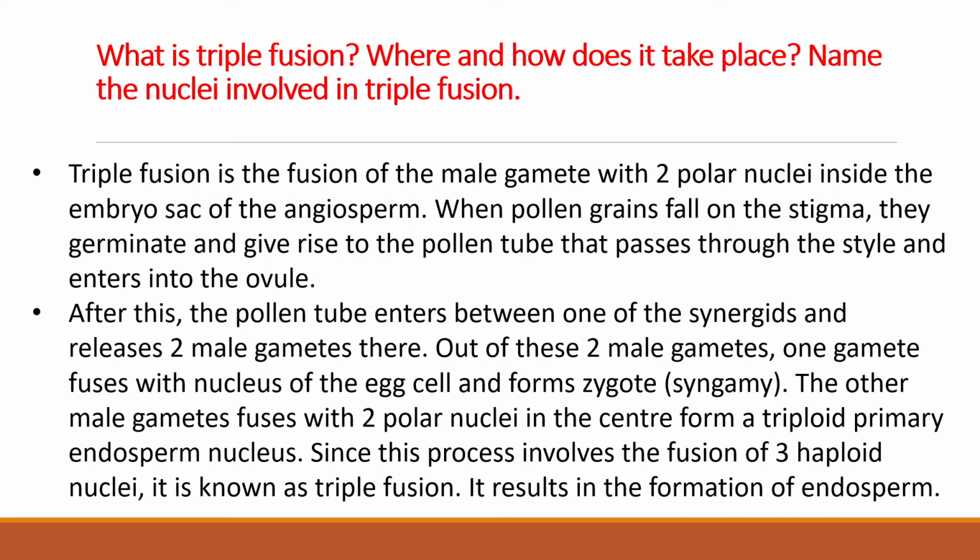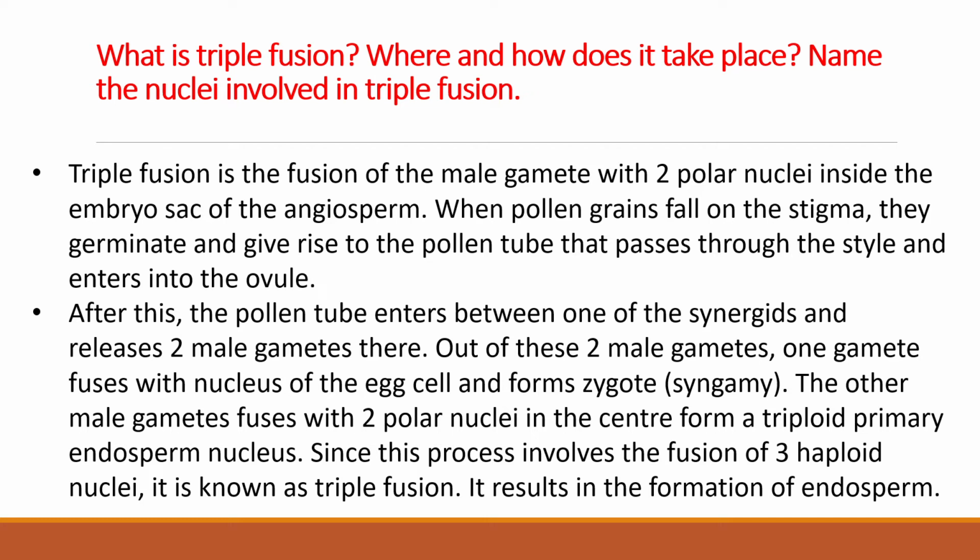So what is triple fusion? Where and how does it take place? Name the nuclei involved in triple fusion. This one I have explained many times. Triple fusion is the fusion of a male gamete with two polar nuclei inside the embryo sac of angiosperms. When pollen grains fall on the stigma of the flower, they germinate and give rise to a pollen tube that passes through the style and enters the ovule.